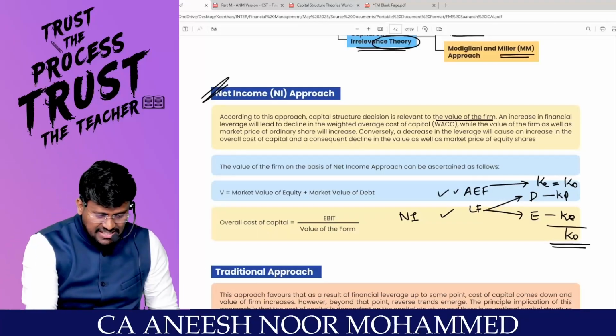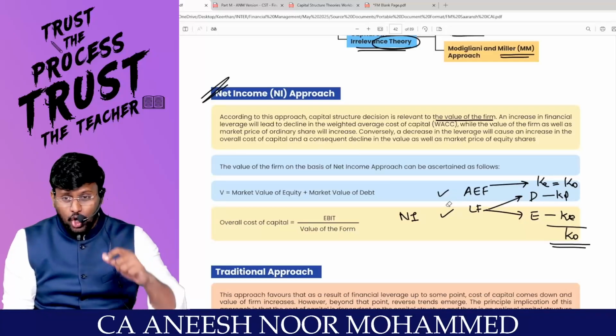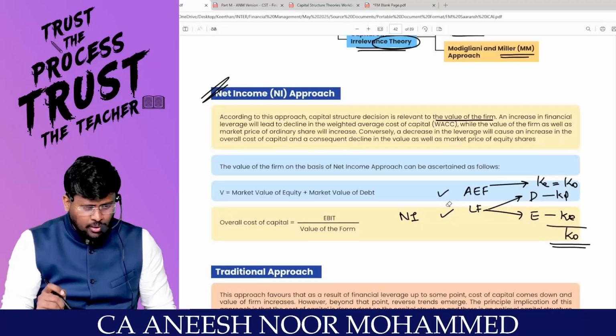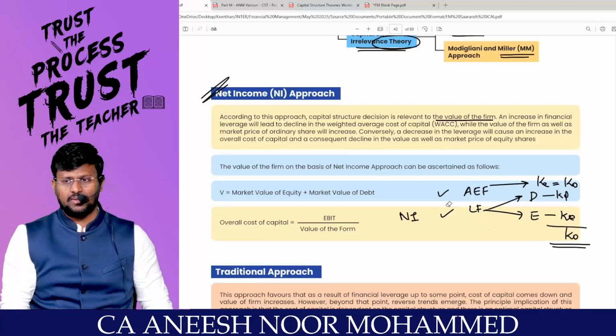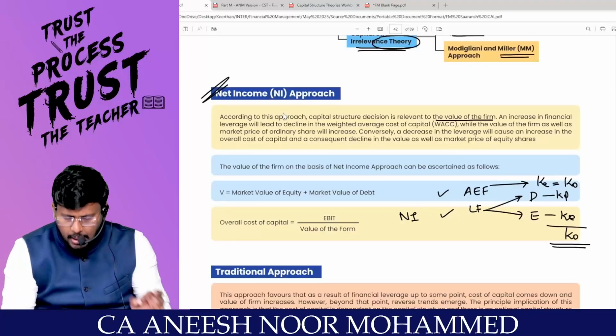Since inside their capital structure debt and equity are both there, and debt is a cheaper source of finance, KD pulls down KO. Once KO reduces, the value of the firm increases. That's what they are saying. According to the NI approach, capital structure decision is relevant to the value of the firm.